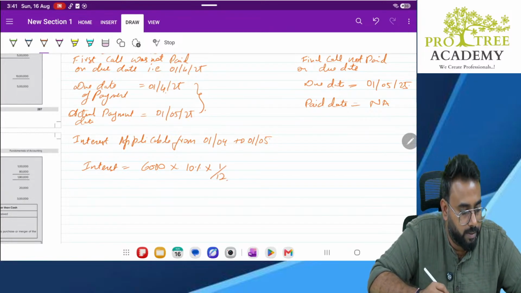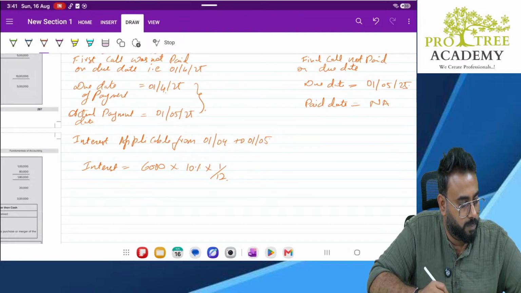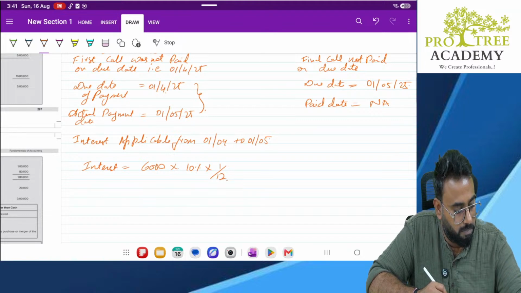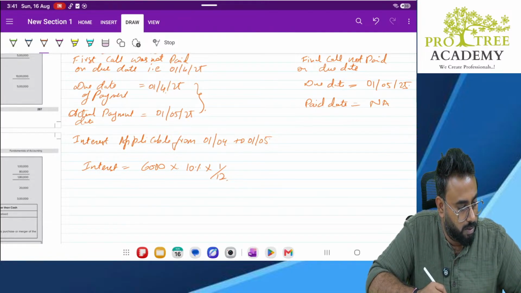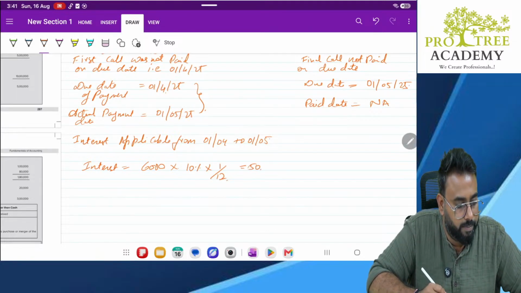Please calculate it. 6,000 into 10% divided by 12 is 50.